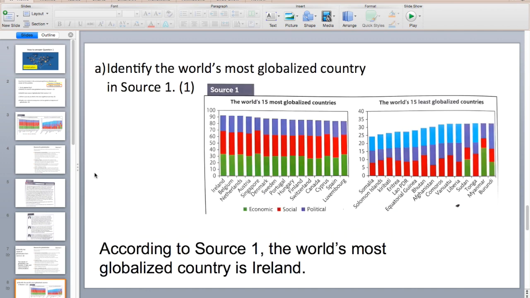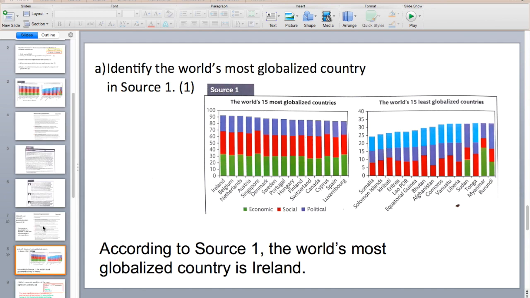So question 1 is: identify the world's most globalized country in source 1. All you have to do for question 1 is basically copy and paste. Here I've got the answer according to source 1. The world's most globalized country is Ireland. Let's have a look. Here it is, Ireland. Very nice. So nice and easy to do question 1.